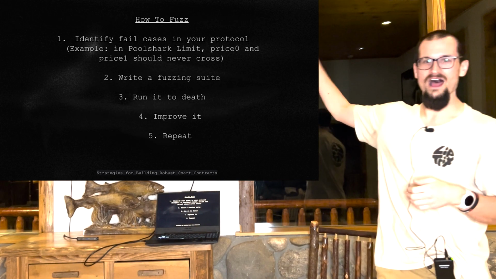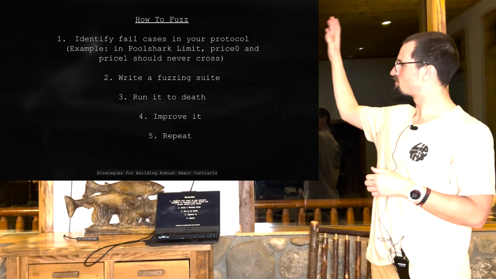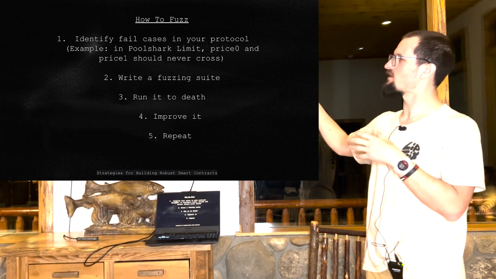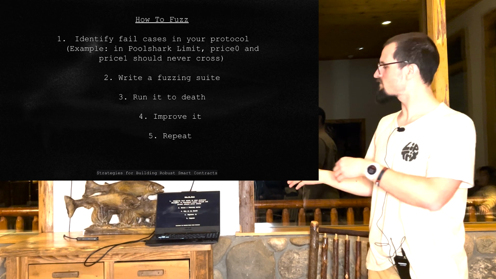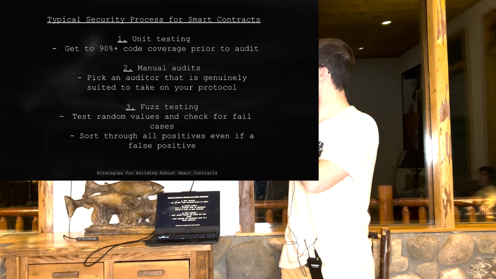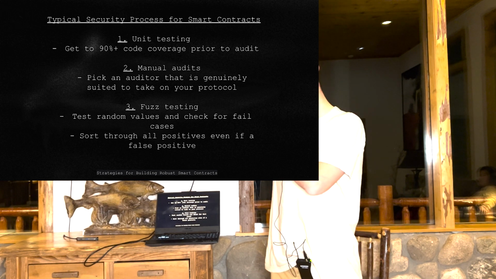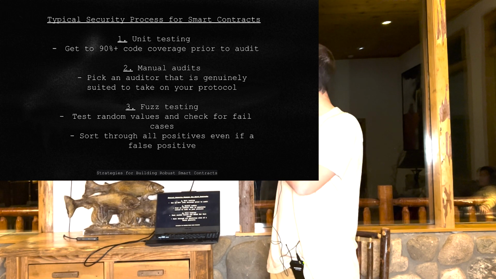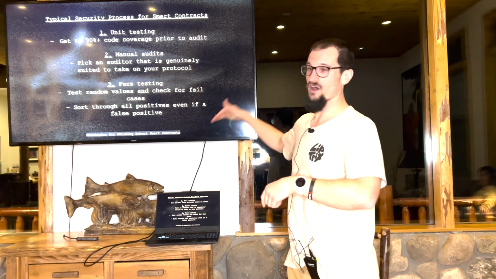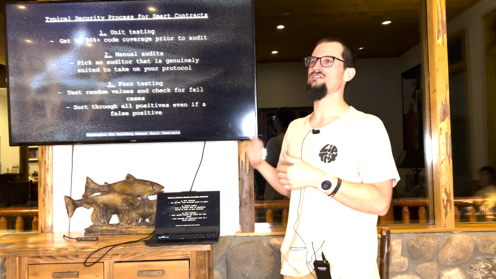So, sort of the process of writing this fuzzing suite. And I really think that this is a service that you're going to see. People are going to start these fuzzing services. And even going back to this slide, I would say number 4 is get somebody to audit your fuzzing suite. Because this is something that even after you've launched your smart contracts, you can continue to run this fuzzing suite. And it's sort of a race against time.